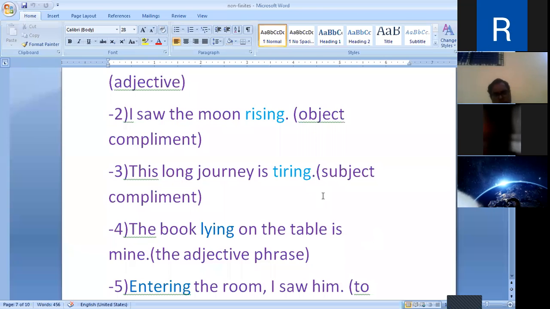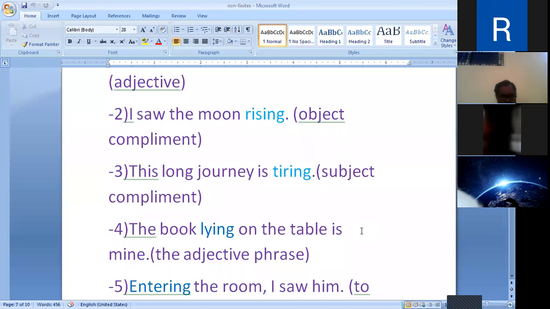Here, the present participle is used as the complement for the object. In the next sentence, tiring is the present participle used as the complement for the subject this long journey. It is used as the complement for the object and also for the subject.